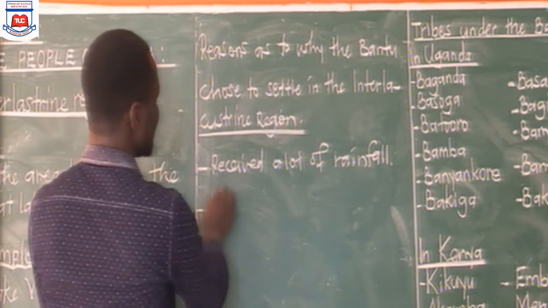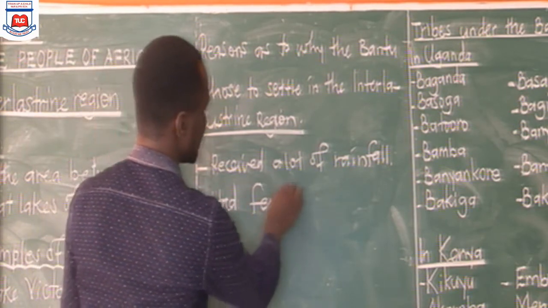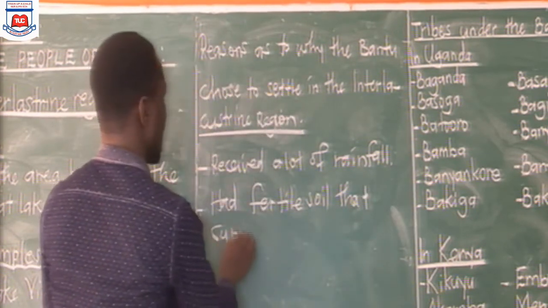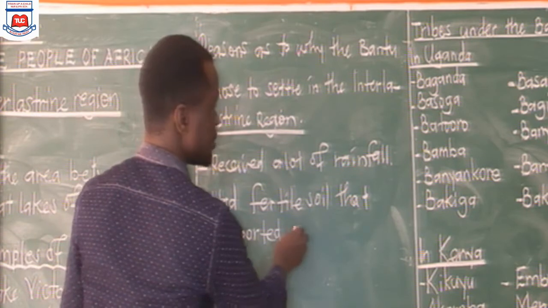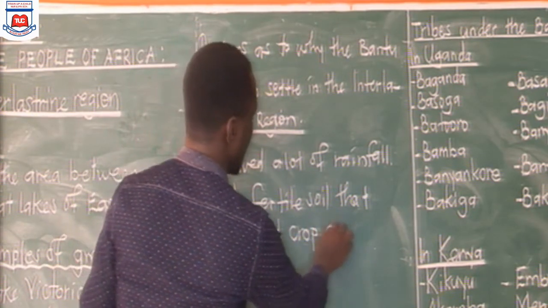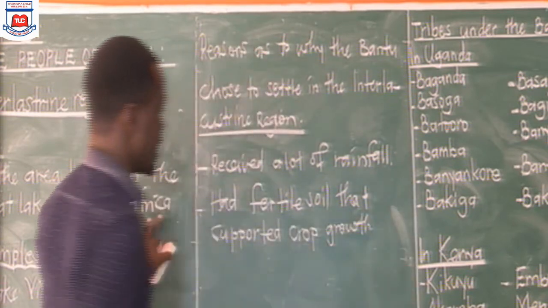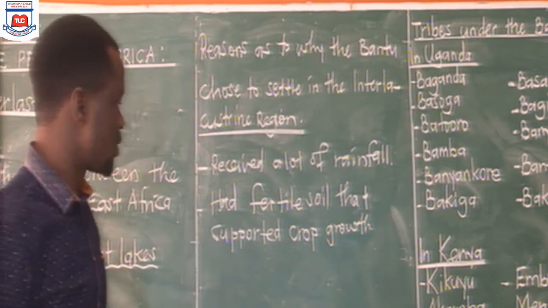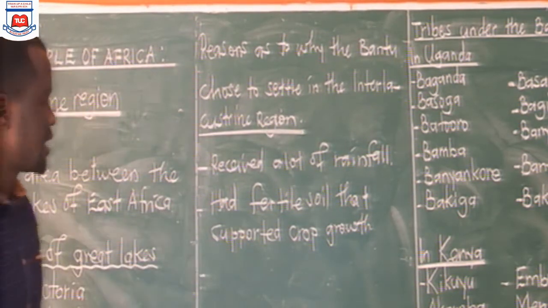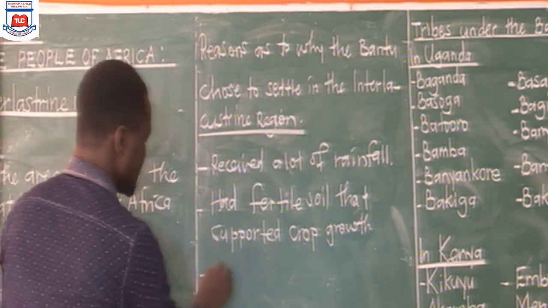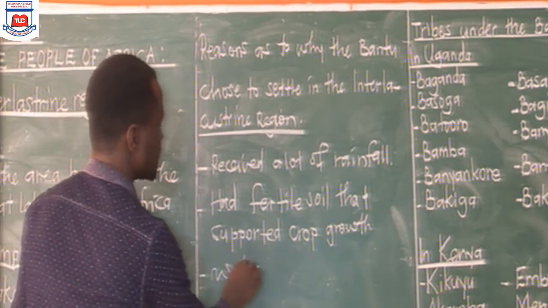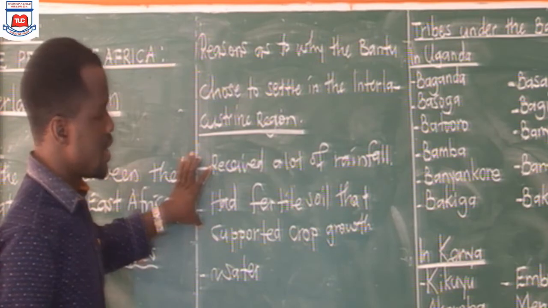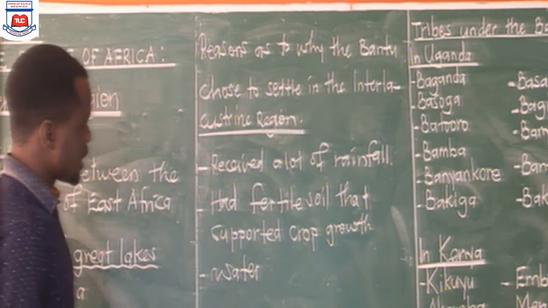Two, the interlacustrine region had fertile soil that supported plant growth. Then we can also add easy access to water, so that they get water easily. But the points here are mainly looking at their economic activity, that we call the occupation.